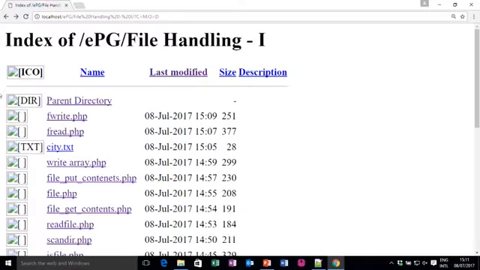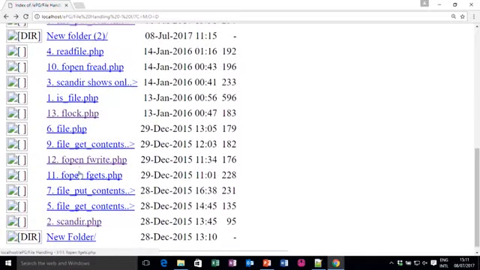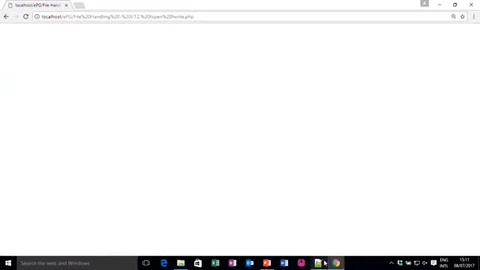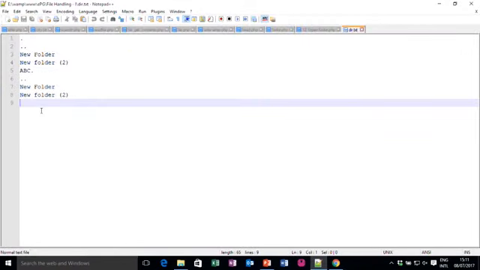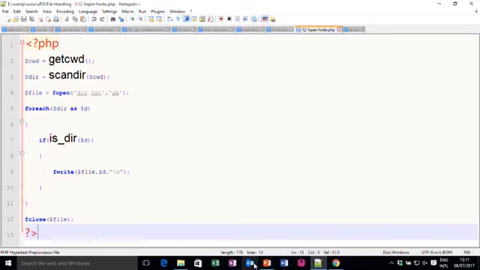Let me open this file, and now I run it. So, you can see these all are appended here. So, you can write such type of programs also by using this.